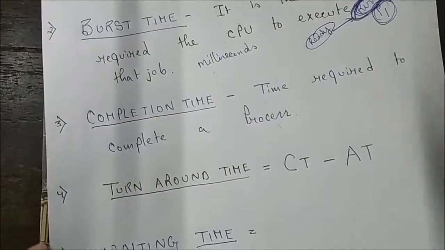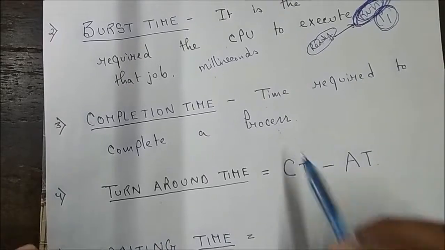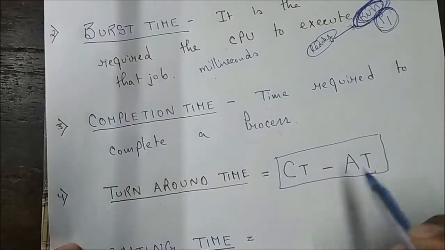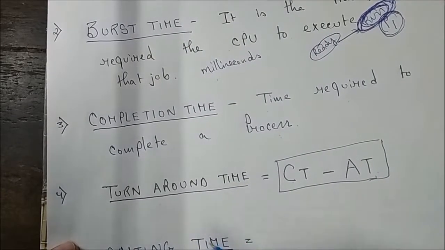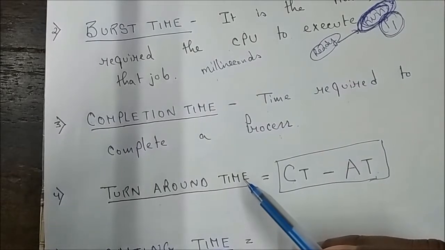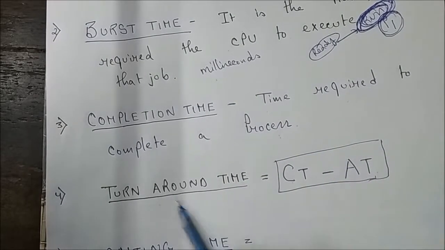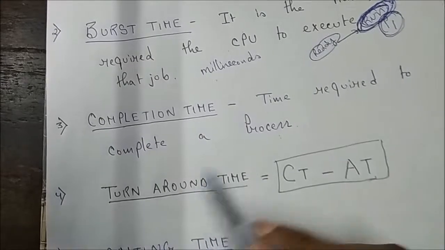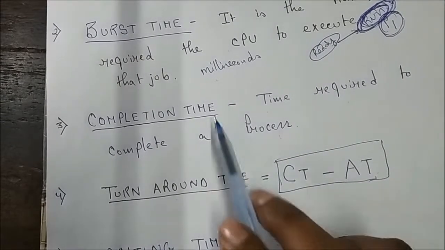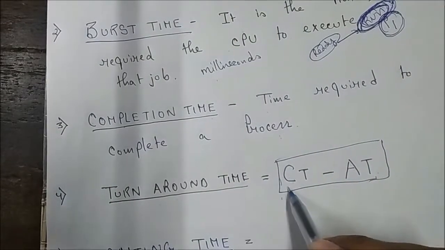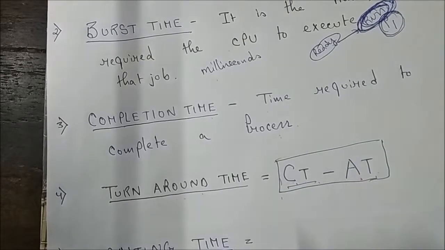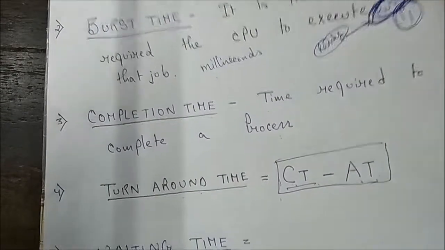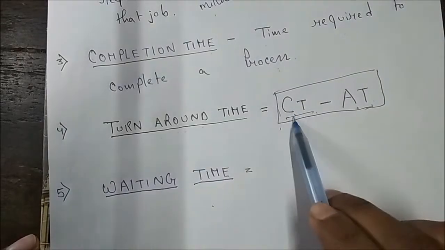Then turnaround time: completion time minus arrival time, CT minus AT. This is very important because when you do numericals on CPU scheduling, the burst time will be given, arrival time will be given, process ID will be given. They will tell us to find the turnaround time and waiting time. So we have to find the completion time first, and then the turnaround time, completion time minus arrival time. In the next video we will look at scheduling problems, starting with FCFS, first come first serve.